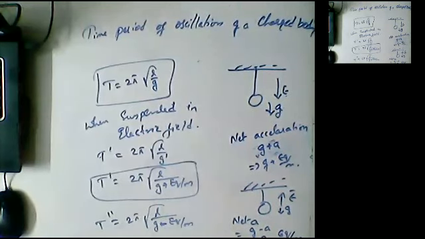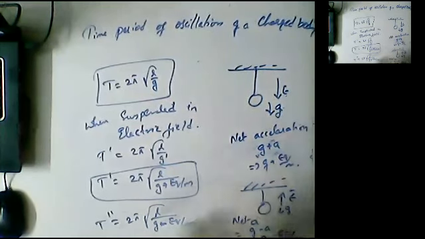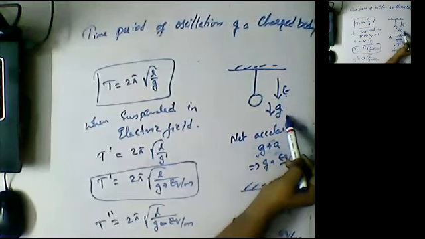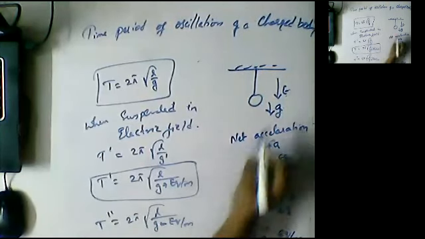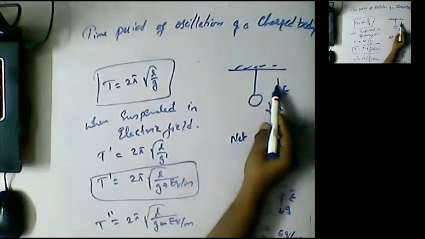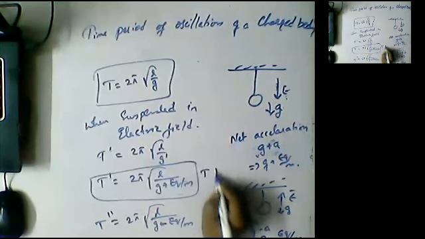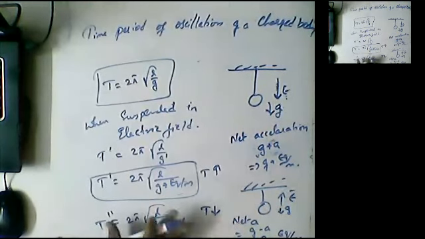So if the electric field we considered as positive, see here electric field is acting towards down. If electric field is acting towards the ground, the denominator value is increasing. So if the denominator value increases, time period decreases. For a charged particle suspended in upward electric field, time period is going to increase. These type of questions 100% they will ask in examination.